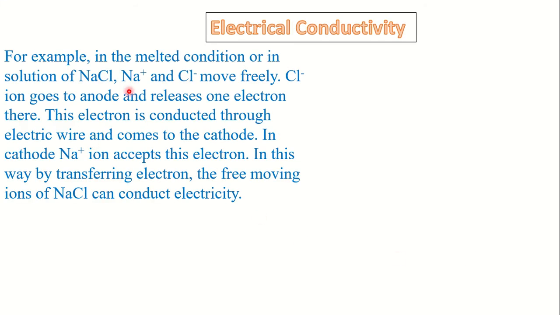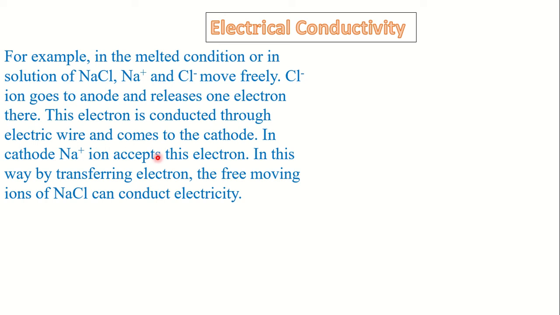For example, in the melted condition or in solution of sodium chloride. When sodium chloride is melted or dissolved in water, then sodium ion and chloride ion are separated from one another and they move freely. Chloride ion goes to the anode and releases one electron there.